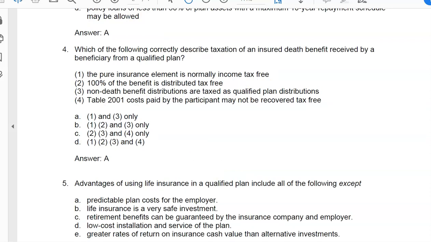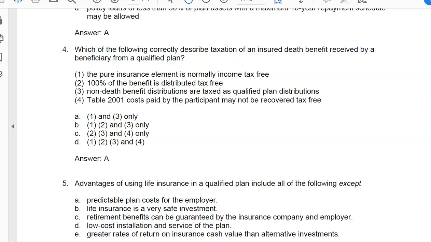Number 5, advantages of using life insurance in a plan include all of the following except. So all of them are good except for one. Are there predictable plan costs? Oh, yes. Is it a very safe investment insured by insurance companies? Yes. Retirement benefits can be guaranteed because it's insurance? Yes. Low-cost installation and service of the plan?